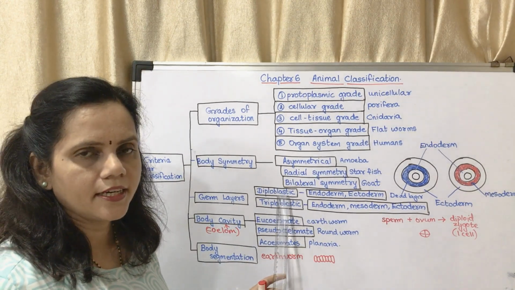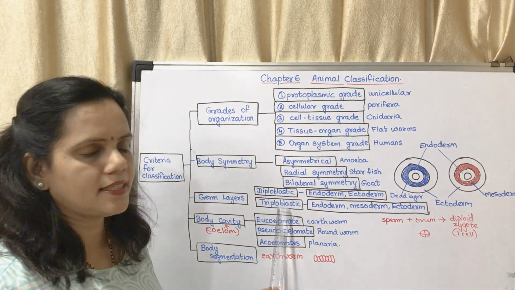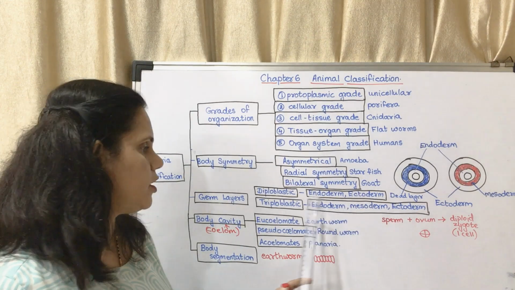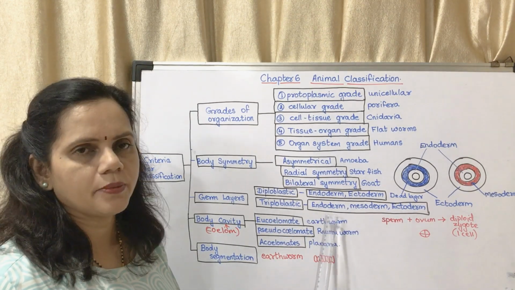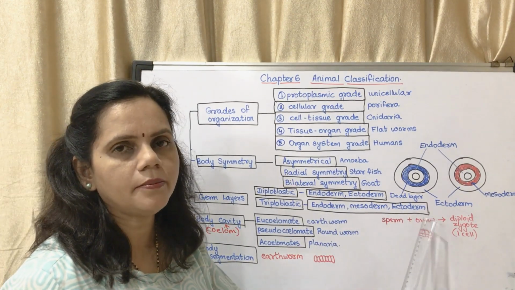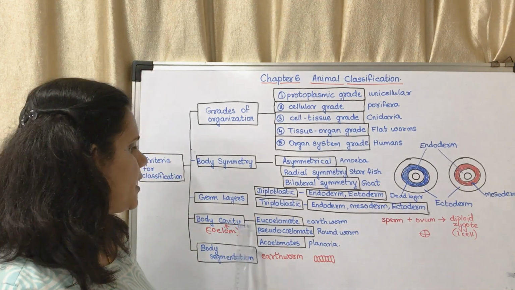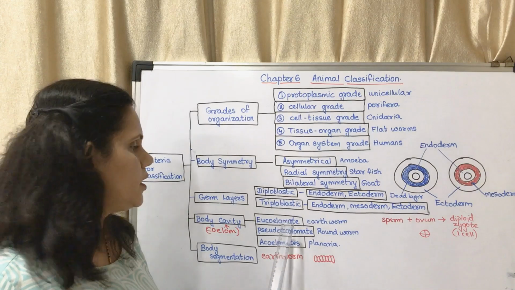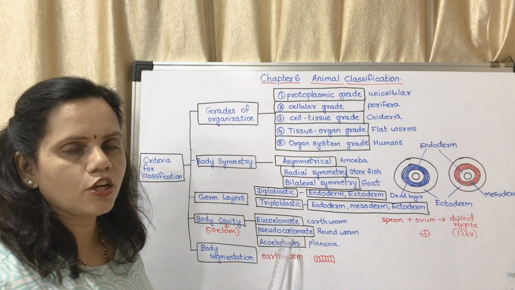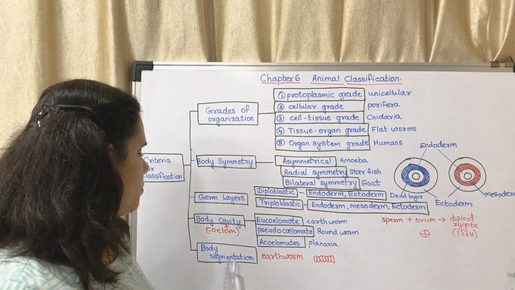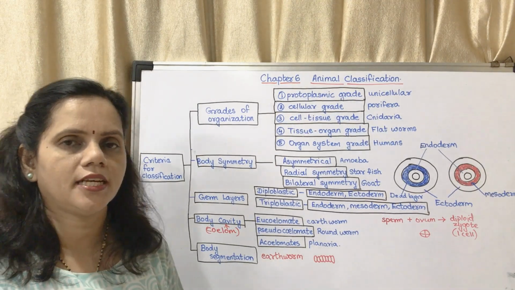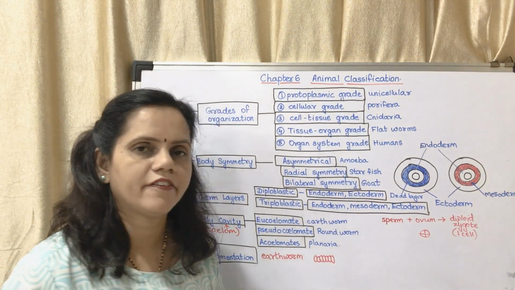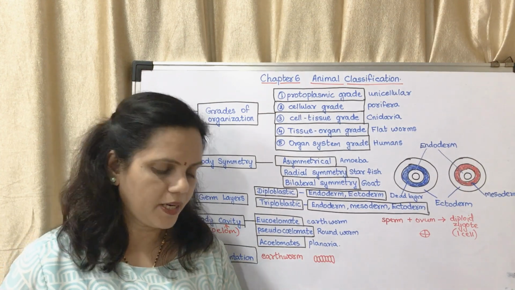Germ layers: diploblastic, triploblastic. Diploblastic means it is made up of endoderm and ectoderm. Triploblastic means it is made up of endoderm, mesoderm and ectoderm. Body cavity: based on body cavity, it is divided into three: eucoelomate, pseudocoelomate, acoelomate. Body segmentation: whether body segmentation is there or not. So this is the criteria for classification of the animal kingdom.